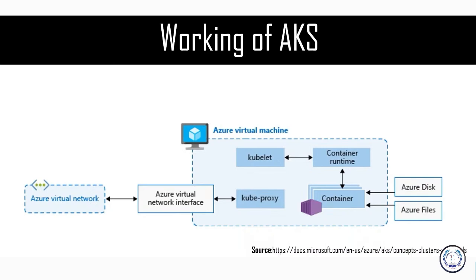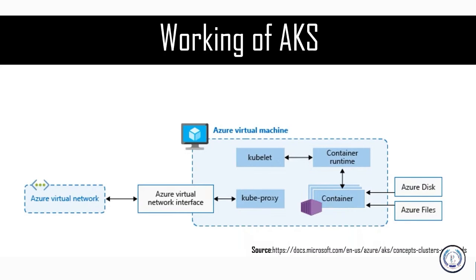You have your Azure Virtual Network Interface. Now, it is something that takes care of all the interface requirements that you might otherwise have. Okay. And similarly, you have your kube proxy, right? Kube proxy again works together with your virtual network interface, or basically your Azure virtual network, and tells you what needs to be done. Okay. Now, all these things reside on a virtual machine again.